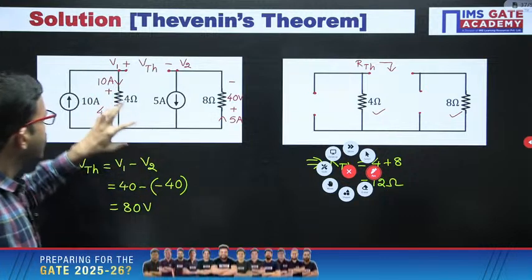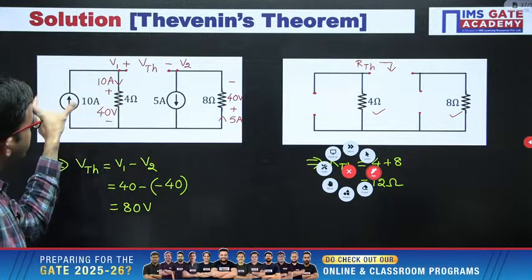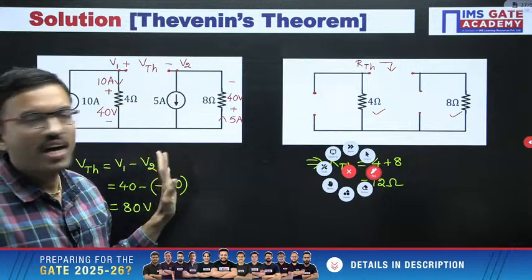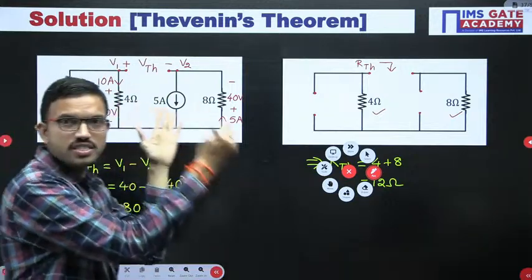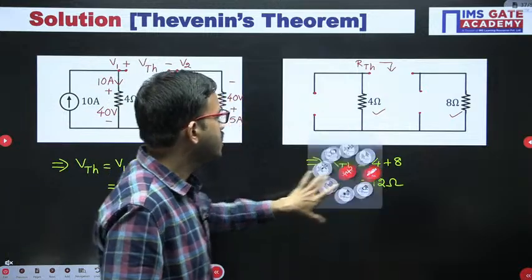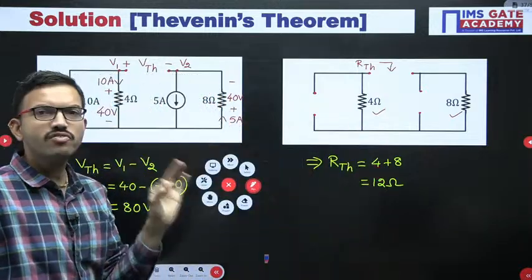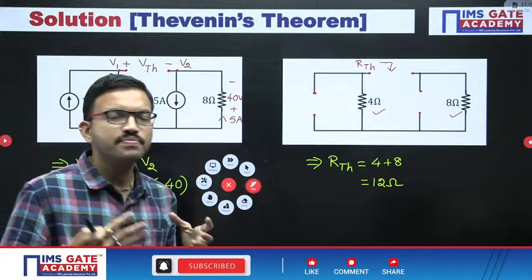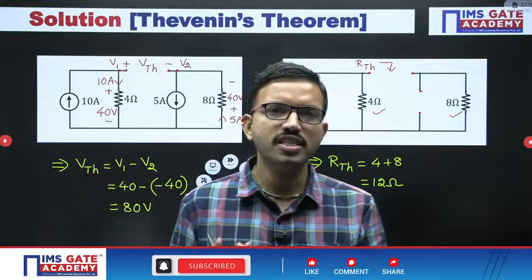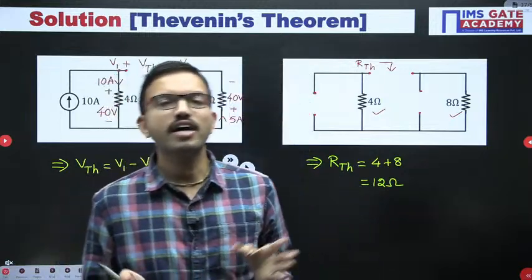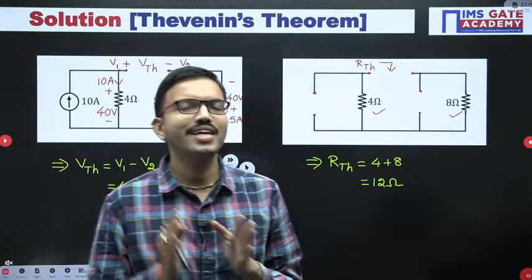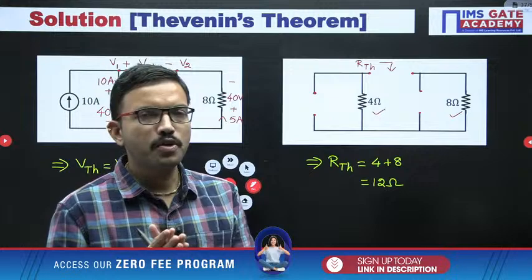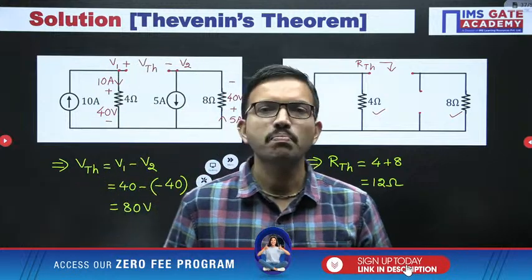In order to find Thevenin's voltage, it is very simple. Here you got the voltage, here you got the voltage, after that you apply KVL, or otherwise the difference of those two node voltages. That's all. In order to find VTH or RTH, do we require pen and paper? Not at all. Like that, you can think with whichever method or theorem, without using pen and paper, or with simple or less calculation. If it is possible, accordingly you can apply the respective method or theorem.